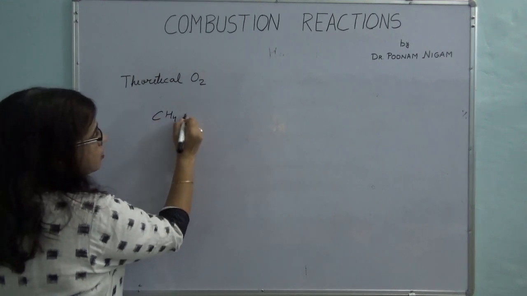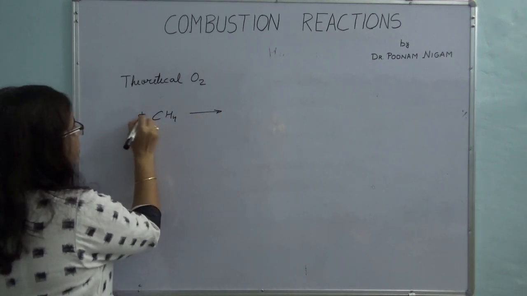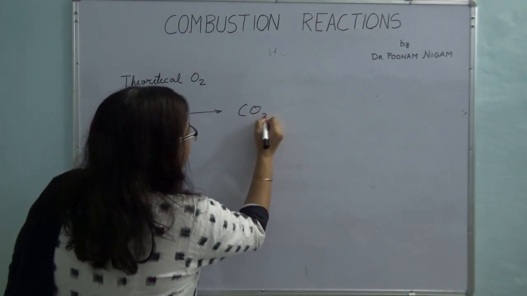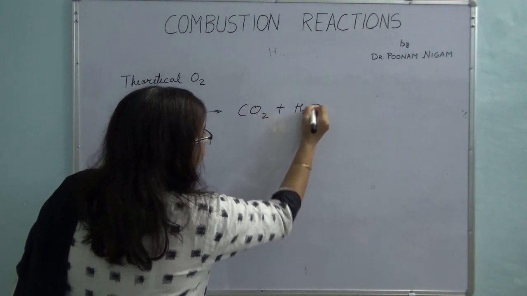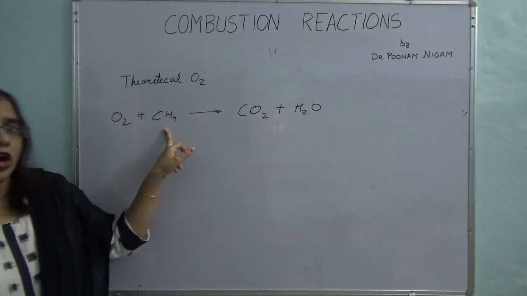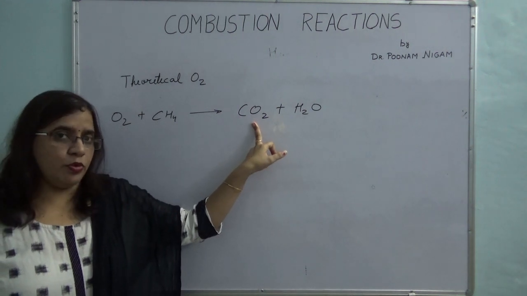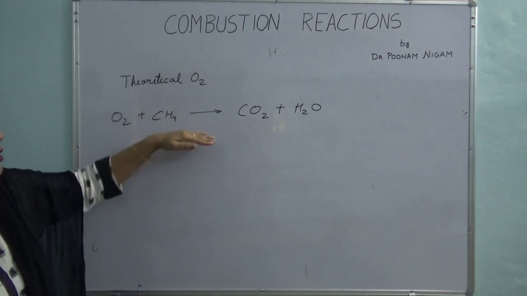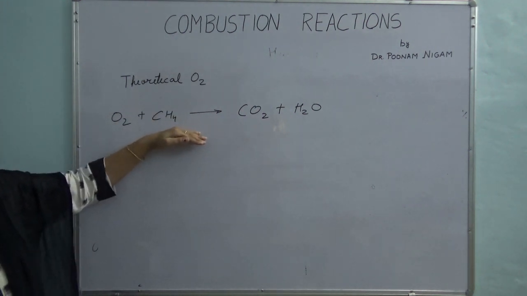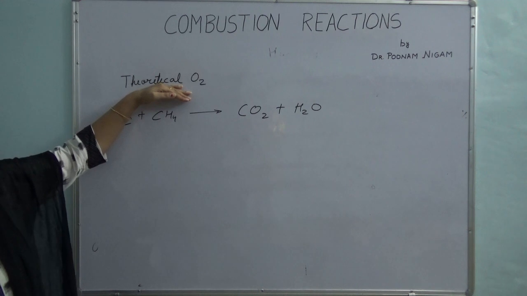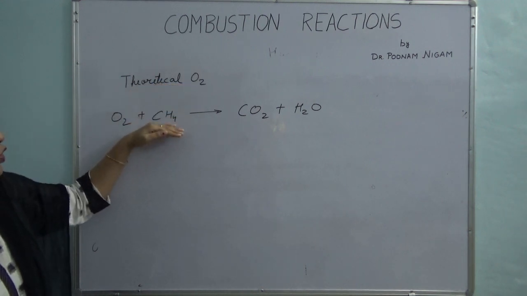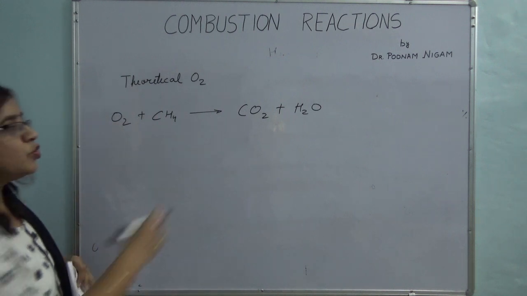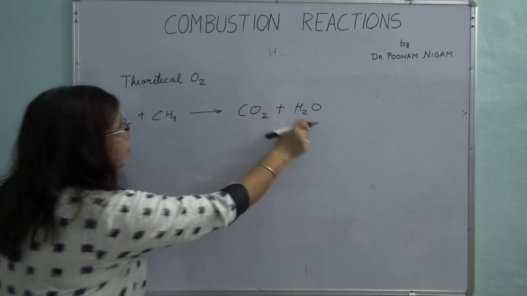Let's say CH4 is burning, and I am using oxygen to burn it. It can give me carbon dioxide plus water, and also if it is not burning completely, then it will give me carbon monoxide. So theoretical oxygen is based on complete combustion of your fuel. When you are calculating theoretical oxygen demand, you are going to assume that this burns completely, so as to form carbon dioxide and water.